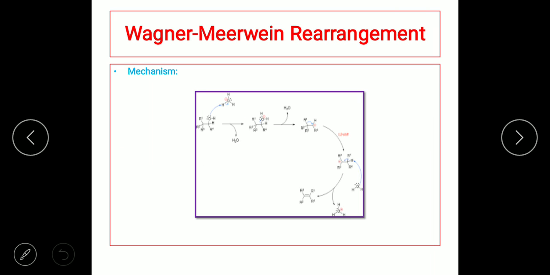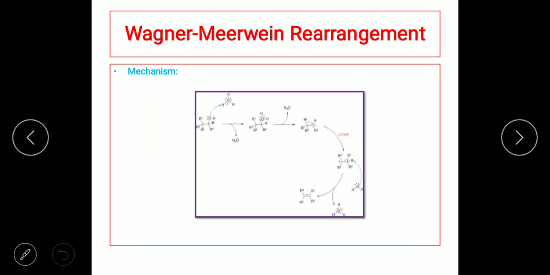Now let us look at the mechanism. So here we have the starting material as an alcohol, and here in the presence of water, you can see the oxygen is withdrawing the proton of the water molecule. The oxygen takes up the proton of the water molecule. In such a situation, oxygen is going to possess 3 bonds. When it possesses 3 bonds, it is going to have a positive charge on the oxygen.